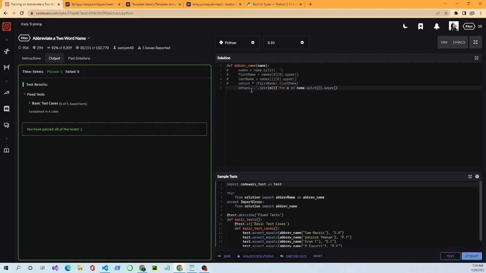All right. Okay. In this Pythonic version, we return join with the period separator. That's where we'll be joining into one. X 0 means for the X element, this is the 0 spot, so the first initial of the name. For X in name dot split. Okay, this is called list comprehension. It's a little bit fancy way of making a list out of another list. As you know, a list is an array. It's just named differently, but it kind of operates the same.